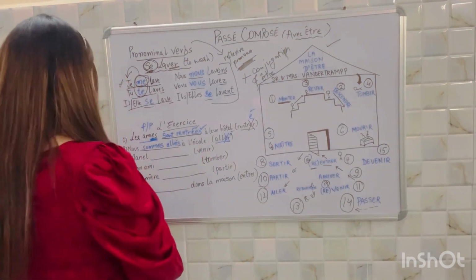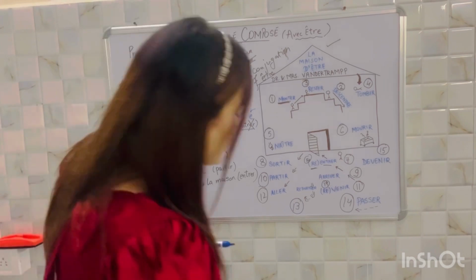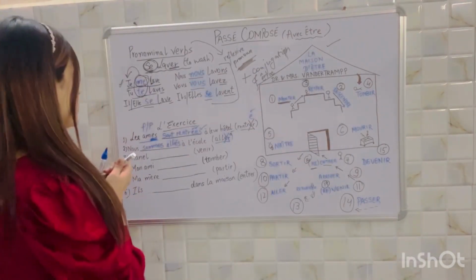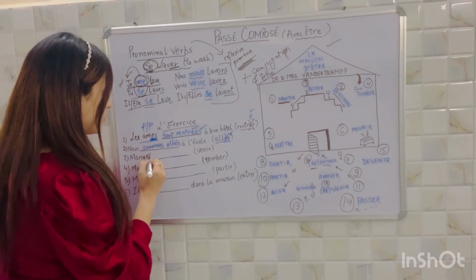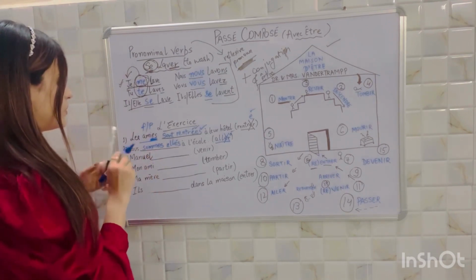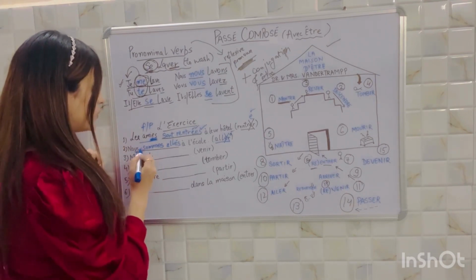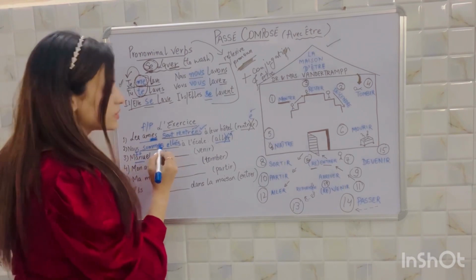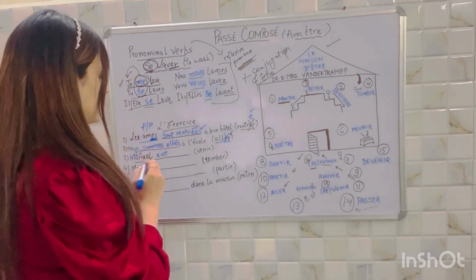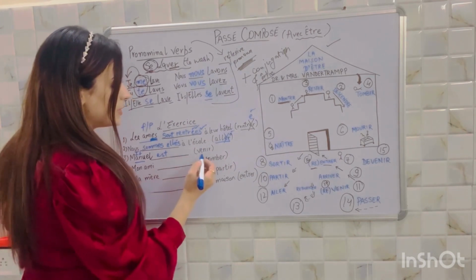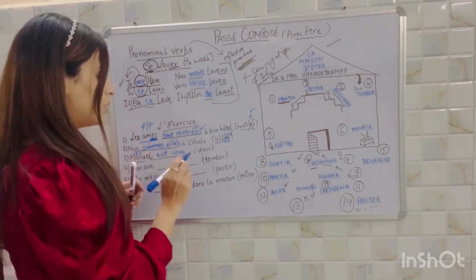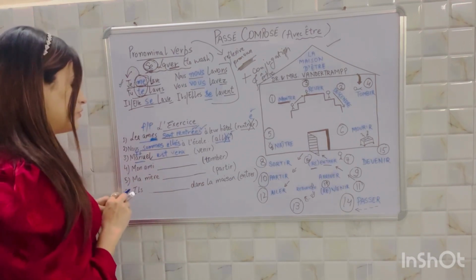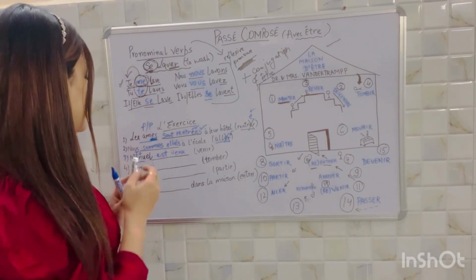Next, Manuel dash venir. So he's a boy. Il, we'll conjugate with il. First of all, just write down the conjugation of être, and then the past participle of venir would be venu. That's the irregular one that you need to learn, which means he came.